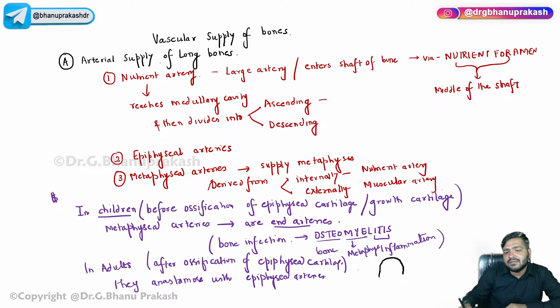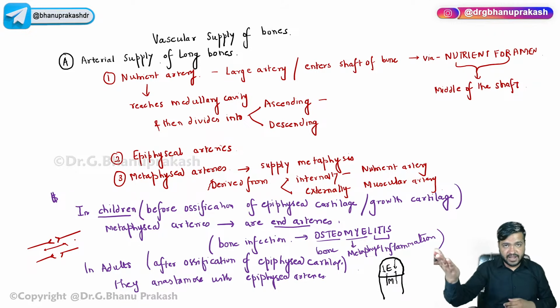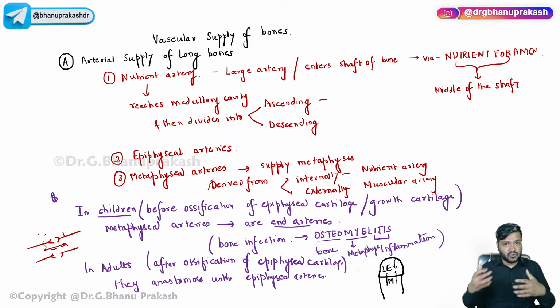Suppose this is the epiphysis and the growth plate is already fused with it. Now we have the epiphysis and metaphysis, so the arteries will be going to the epiphysis and epiphyseal arteries will also be there. Anastomose means the meeting point of two or more arteries where there can be exchange of blood, so that the blood can go from one direction to another or vice versa.